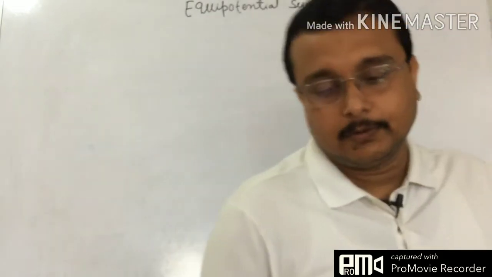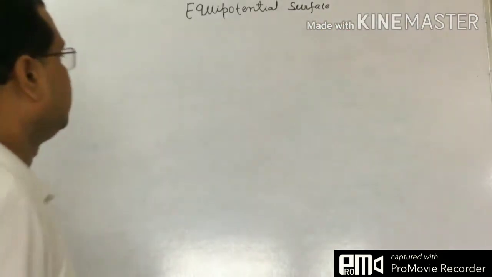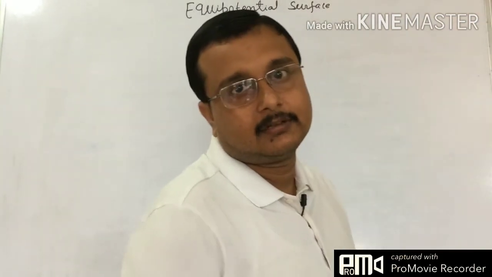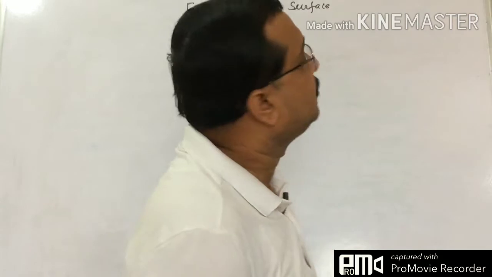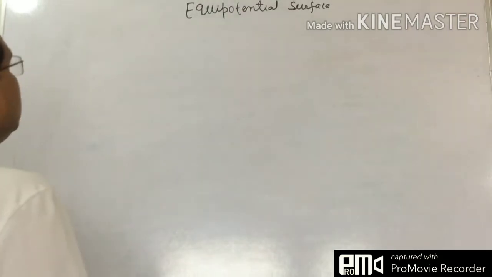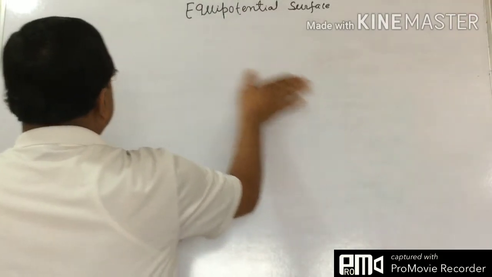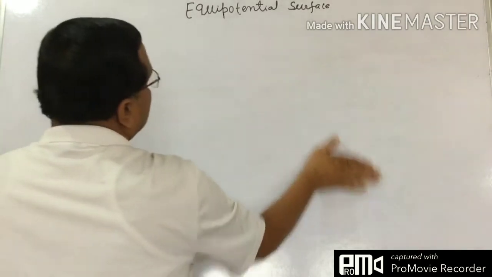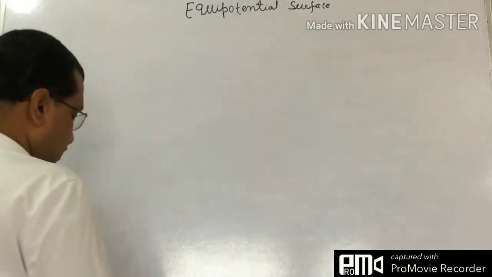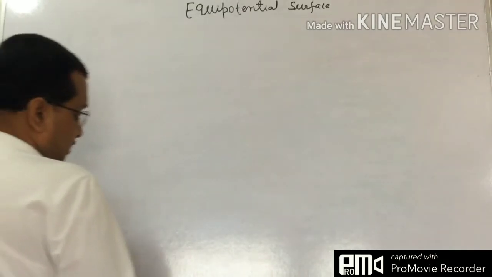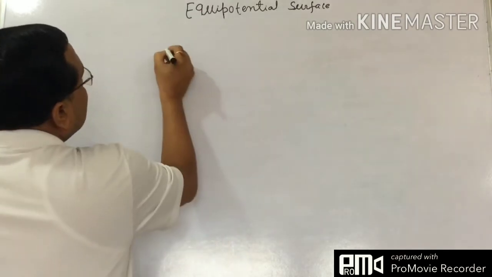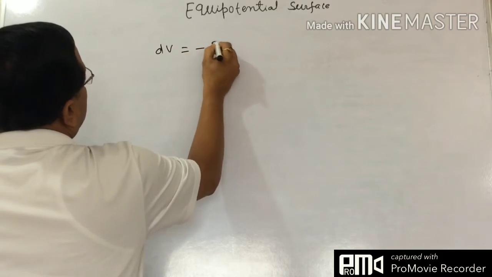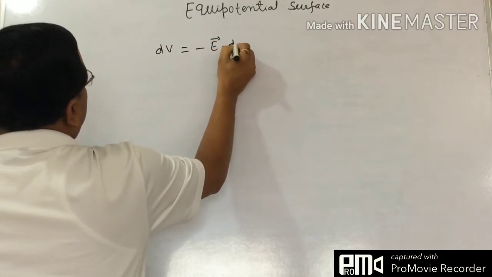So now, some useful concepts, and on the basis of those we consider the equation and derive the equipotential surface. How can we show it mathematically? We can consider it like this. Just see. First see the particular case we learned in the last class, that dV equals minus E dot dr.